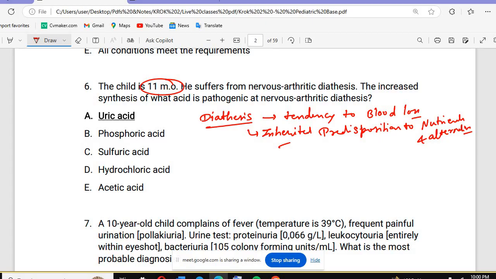No need to remember the definition, but that is what it is: inherited disposition. For the crop, remember that diathesis basically means we have a tendency to blood loss.